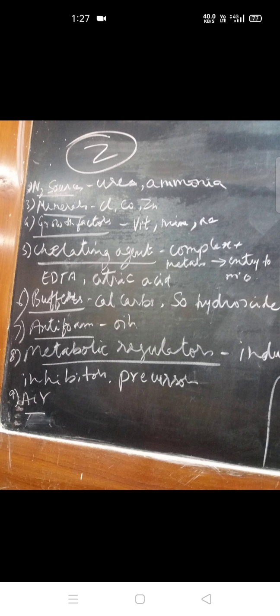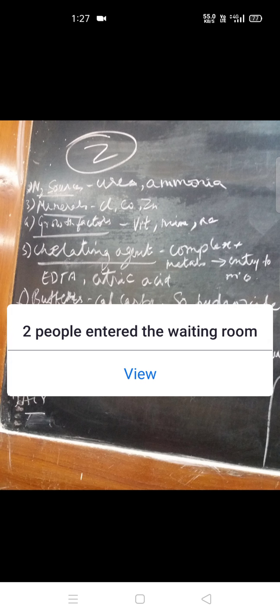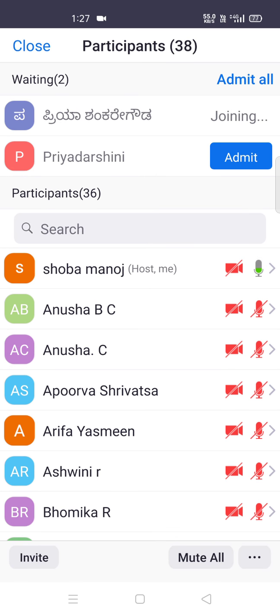Next one is the buffers. There are different types of buffers. You know what a buffer is; we talk about the hydrogen ion concentration. While the reaction is taking place, like when producing wine, we need a pH of about 4.5 to 5.